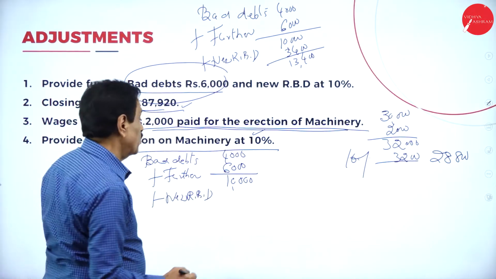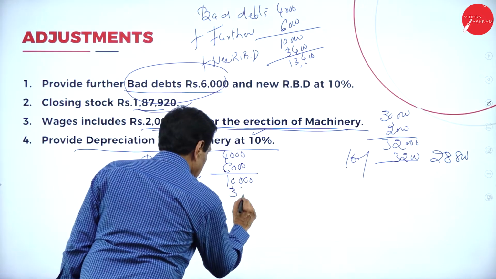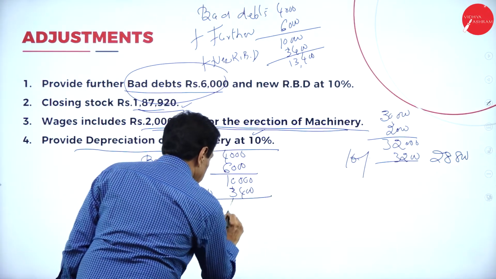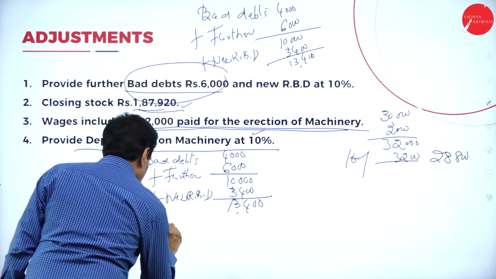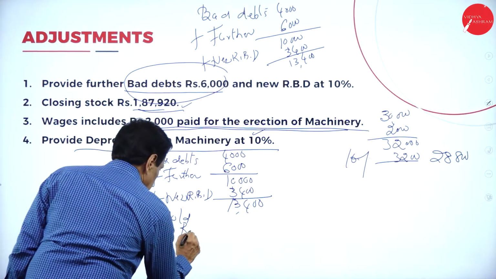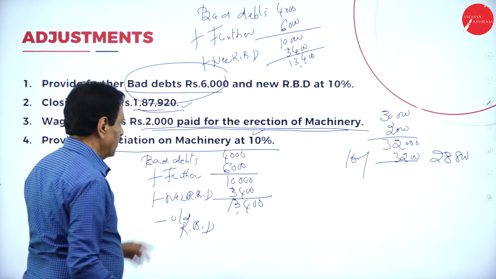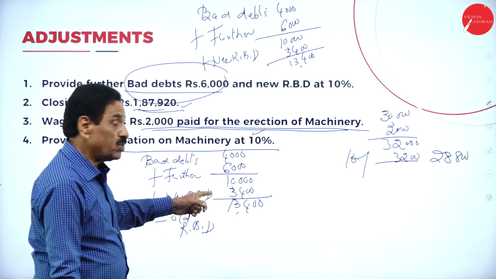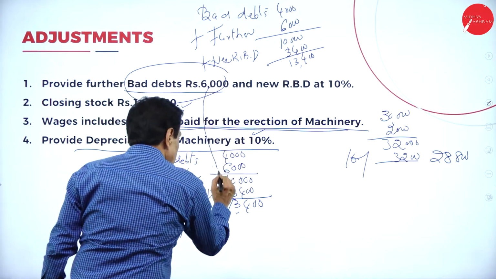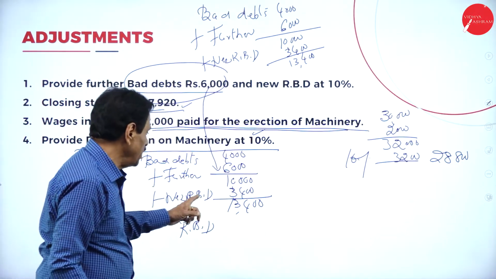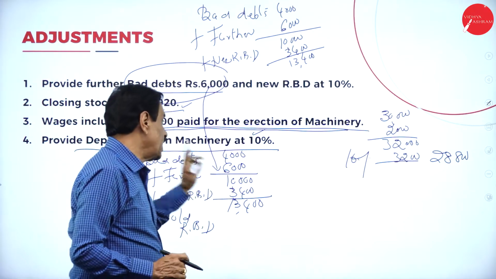10% of 34,000 means 3,400. It becomes 13,400 minus old RBD. We'll repeat. Bad debt is 4,000 as per trial balance. Add further bad debt. This one will come here. 6,000 become 10,000. So out of debtor, how much should be deducted?